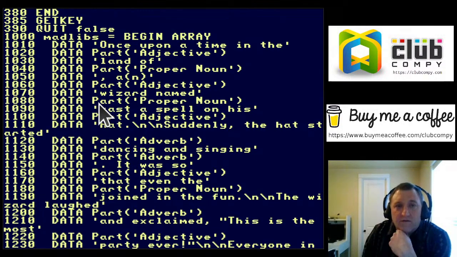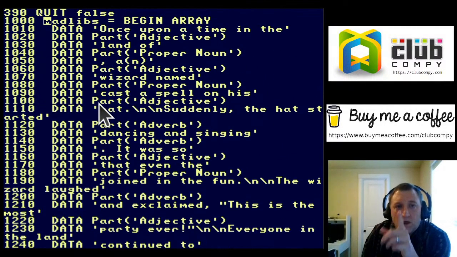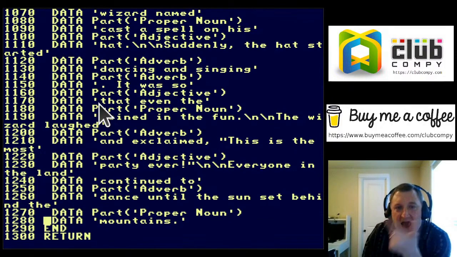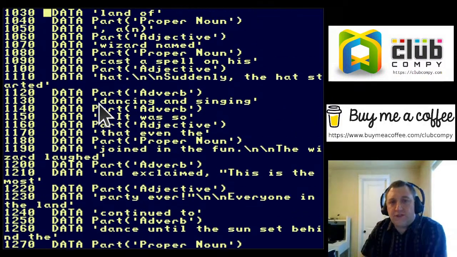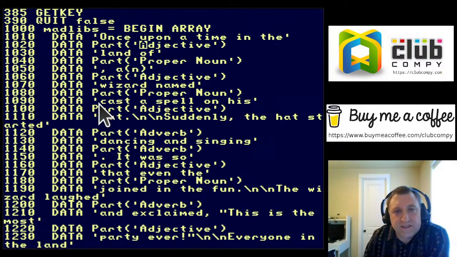So at the bottom of the begin array block, there's always something that ends the block. So that's the end keyword. So everything from here on line 1000 all the way down to here is going to be added into that array. And there's two types of things that I put into the array. I put in strings. So these are just parts of the paragraphs that don't change. And then I put these parts and then say what the type of the part is, which is this adjective.